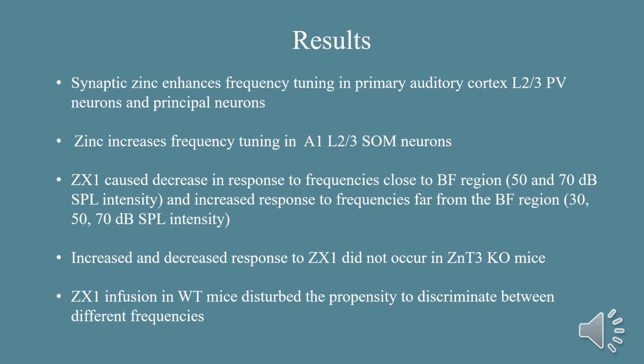Results of this study revealed that ZX1 widens the bandwidth of the receptive field of layer 2-3 principal neurons to sounds of 30 and 70 decibels. ZX1 also increased the bandwidth and increased the number of sound frequencies for A1 layer 2-3 PV neurons at 70 decibels. This shows that zinc sharpens frequency tuning in these neurons in the auditory cortex.